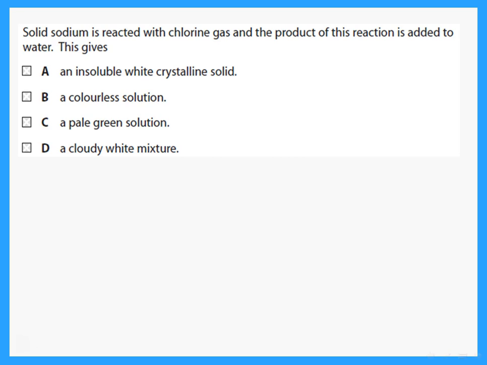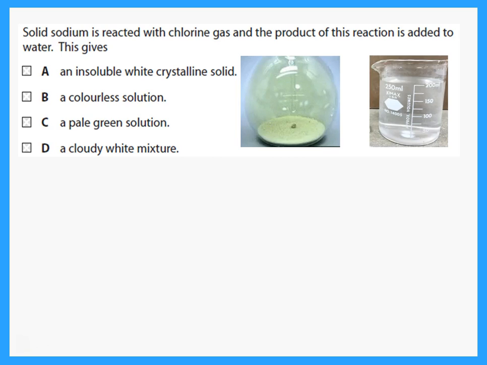Solid sodium is reacted with chlorine gas, and the product of this reaction is added to water. So what we have is sodium reacting with chlorine. This, of course, would give what? It will give sodium chloride. Now he's adding this product to water. So it's basically sodium chloride, the table salt that we use. When we dissolve it in water, what do we get? We get a colorless solution.